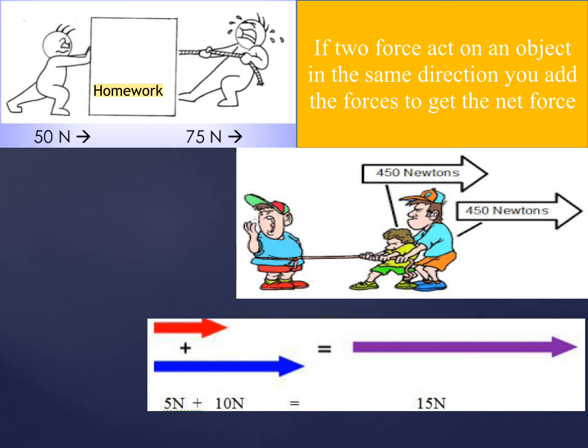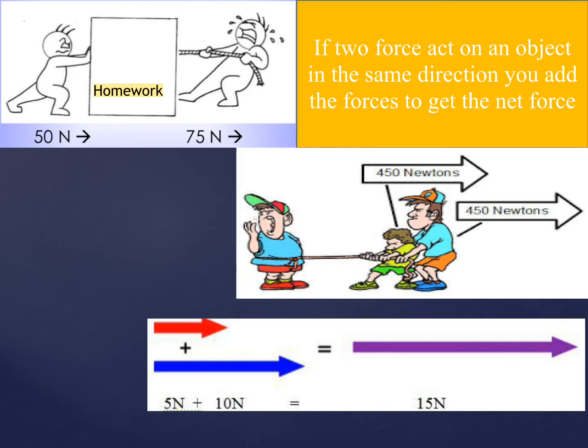The net force on the object is equal to 15 Newtons to the right. Now let's change the 5 to 120 and the 10 to 120. What will be our net force? Exactly, it will be 240 Newtons to the right again. So if two forces act on an object in the same direction, you add the forces to get the net force.